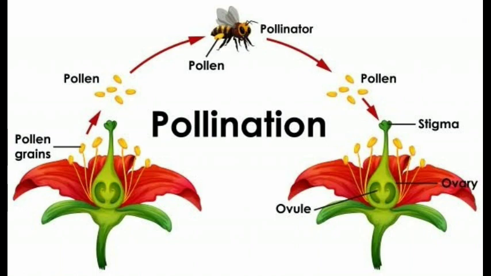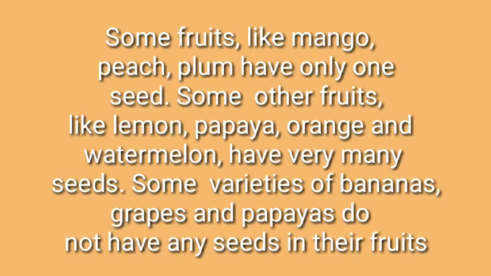So today, let us discuss the fruits in detail. There are some fruits like mango, peach, plum, which have only a single seed in them. I'm sure you would have eaten mangoes quite a lot this summer and you would have already noticed that there's a single seed in it.